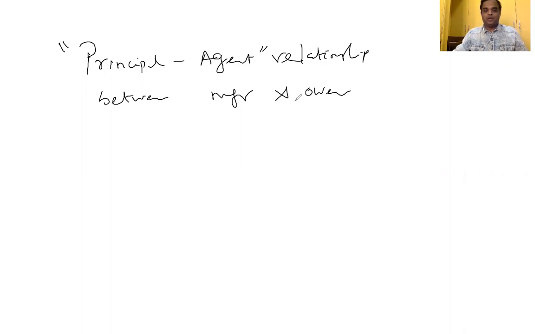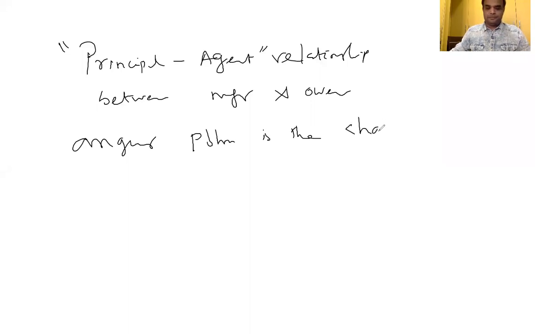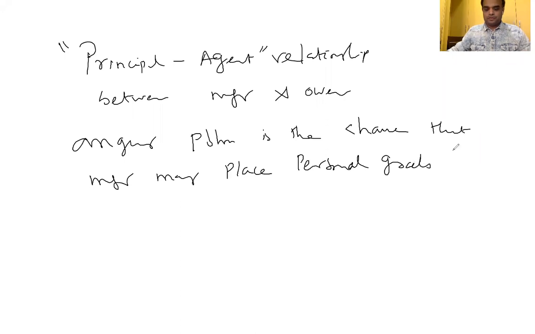In that circumstance, agency problem is the chance that manager may place personal goal ahead.